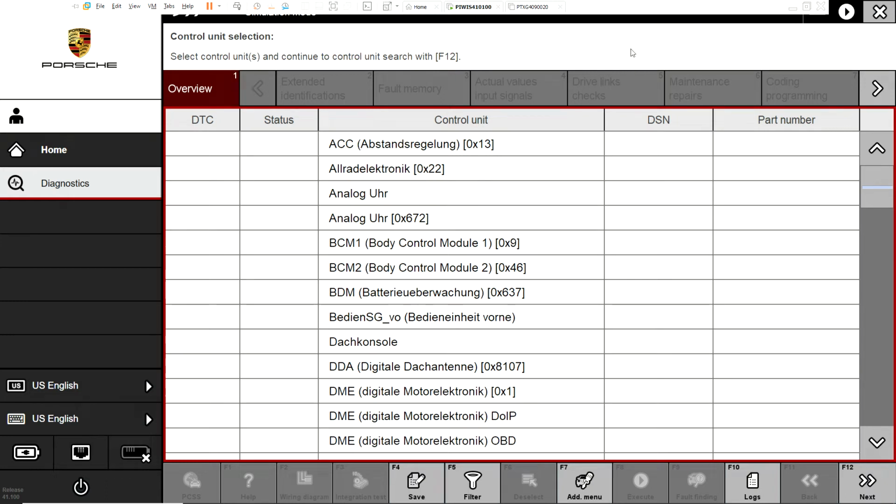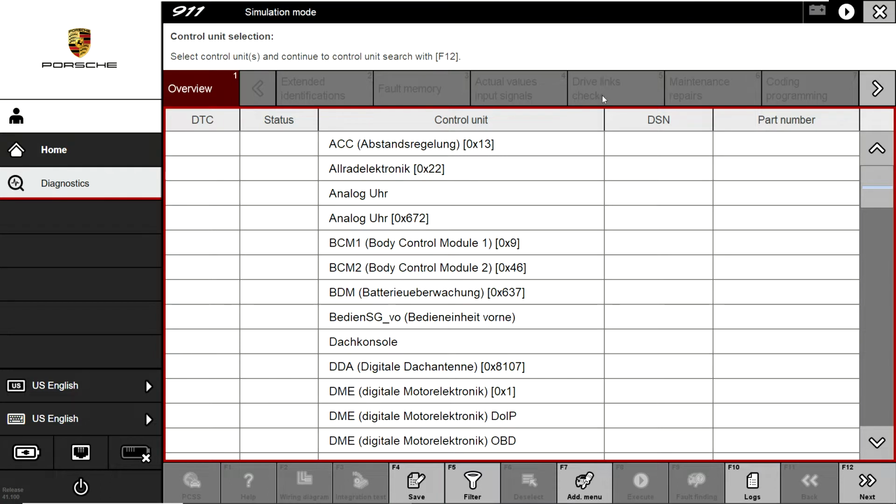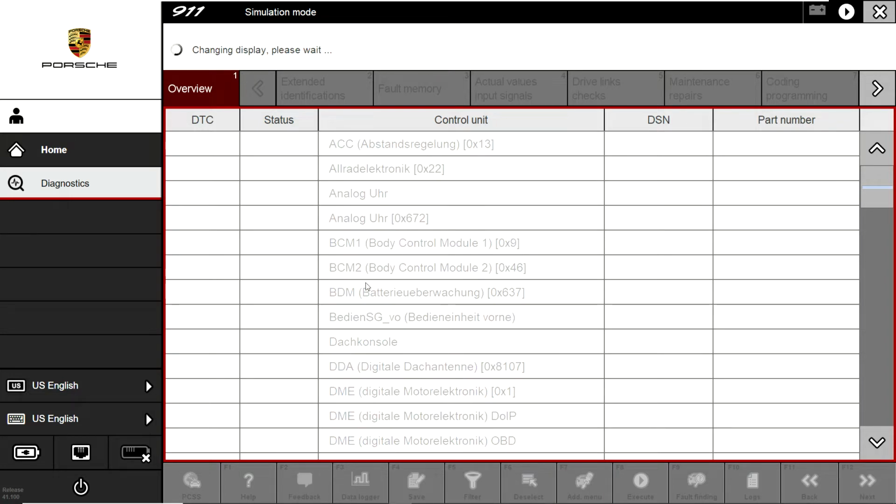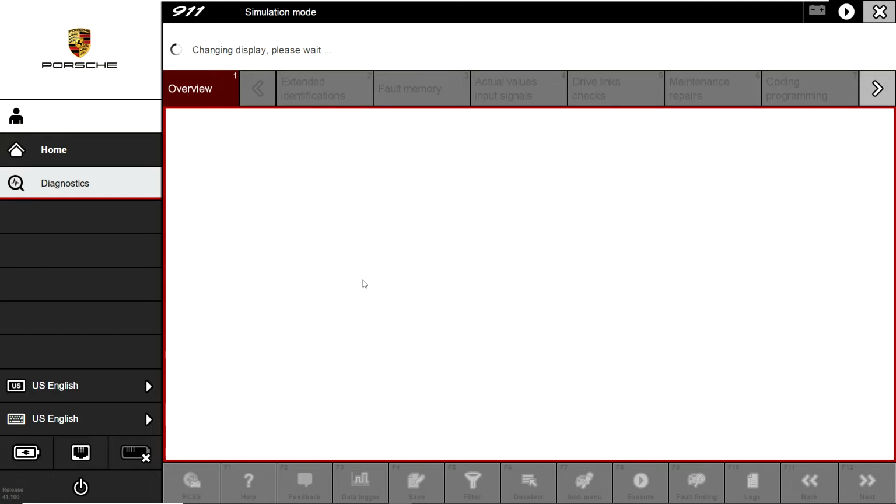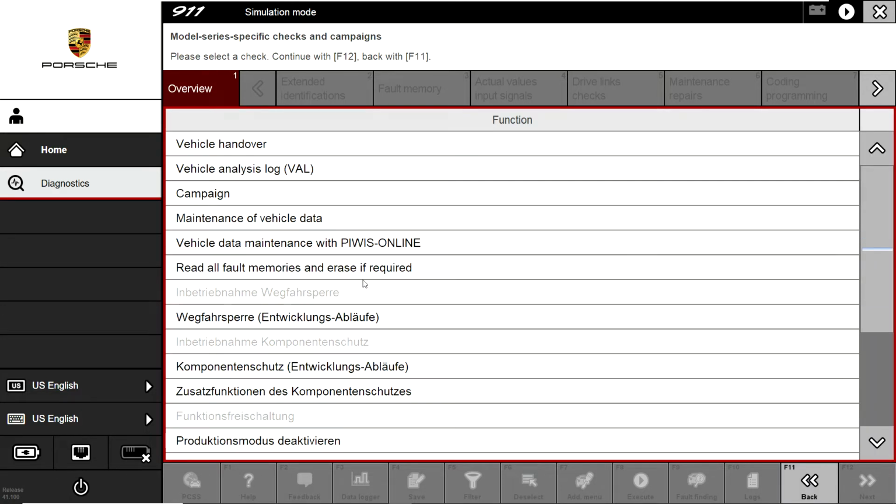Hello guys, today in this video I'm going to show you how to code a Porsche 992. Which model is this? I think 992, 2020, to code the flasher, one touch flasher.